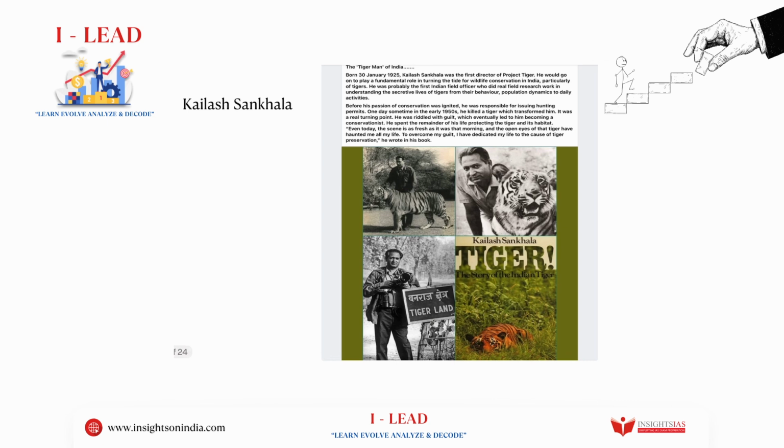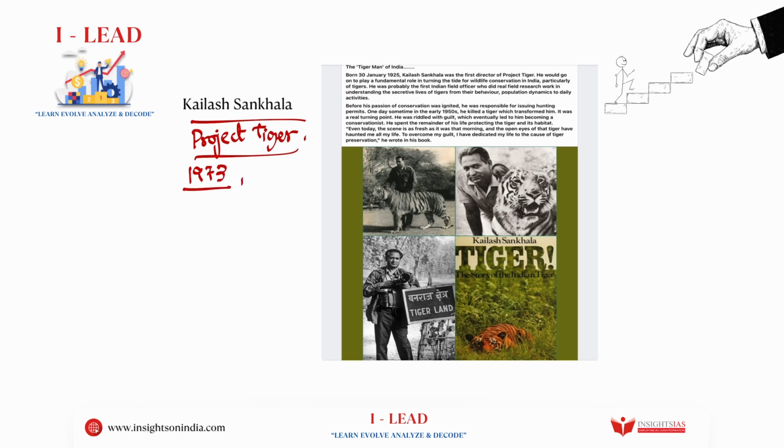After this, we go to the next person. His name is Kailash Sankhala, right? So he is very famously called the Tiger Man of India, and he is the person whose seed was sowed, and because of this, Project Tiger was successful. He also has one more nickname. He's called the father of Project Tiger. In 1973, he sparked a revolution with just one idea.